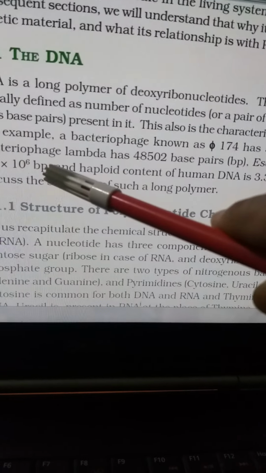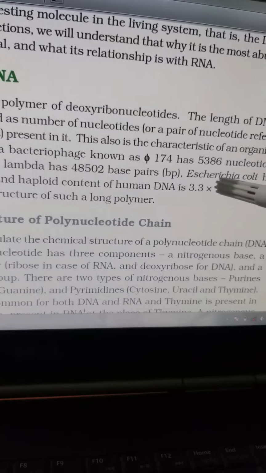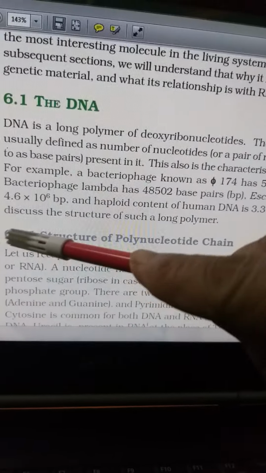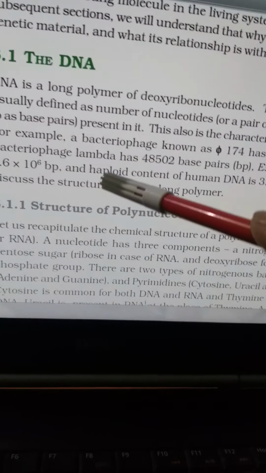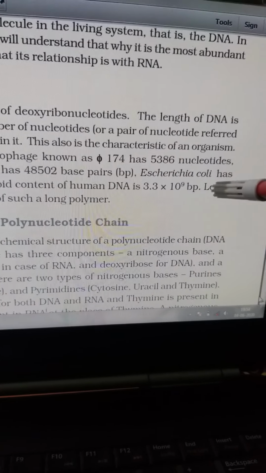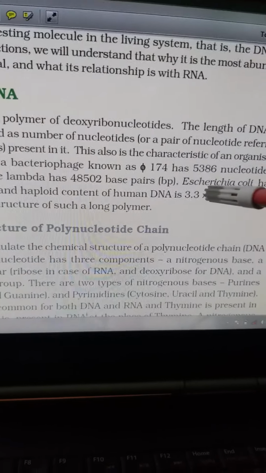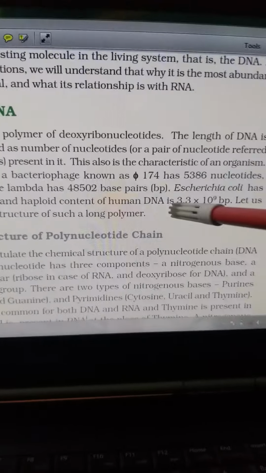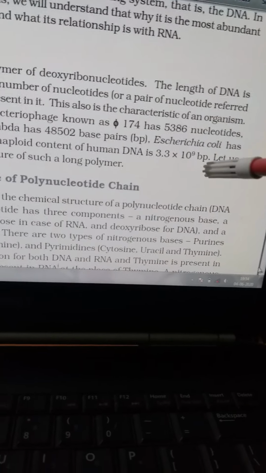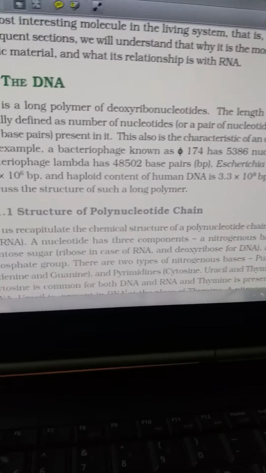Now see, the bacteriophage lambda has 48502 base pairs. Escherichia coli has 4.6 into 10 to the power 6 base pairs. So the haploid content of human DNA, you see how the size increases. Escherichia coli is a very small bacterium, and the human DNA is 3.3 into 10 to the power 9 base pairs. So let us discuss the structure of the DNA.